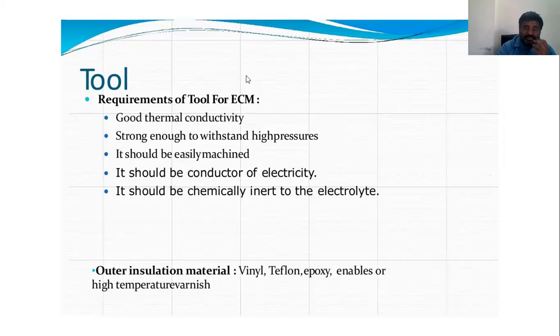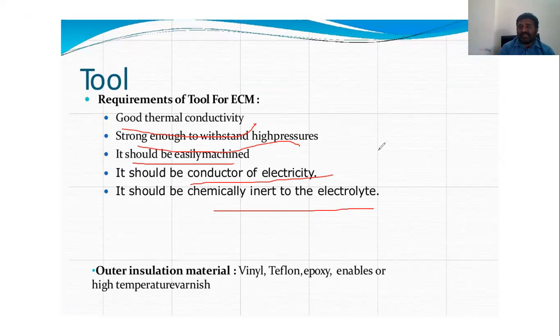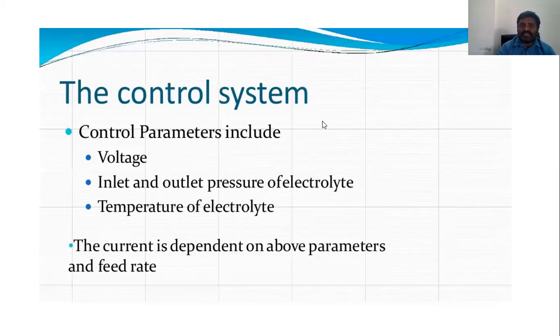Tool requirements: good thermal conductivity, strong enough to withstand high pressure, easily machined, a conductor of electricity, and chemically inert to the electrolyte. There should be less corrosion due to chemical reaction. Other insulation materials are vinylene, Teflon, epoxy, and high-temperature varnish. So the tool materials also play a major role.